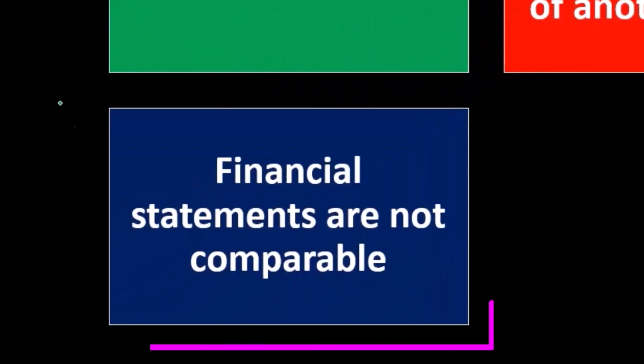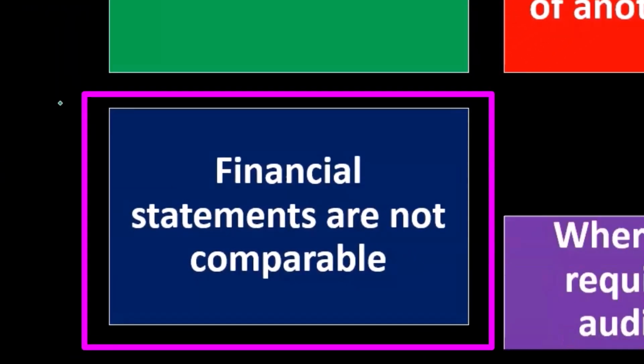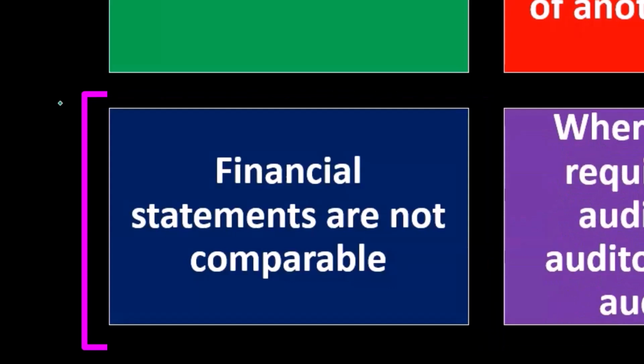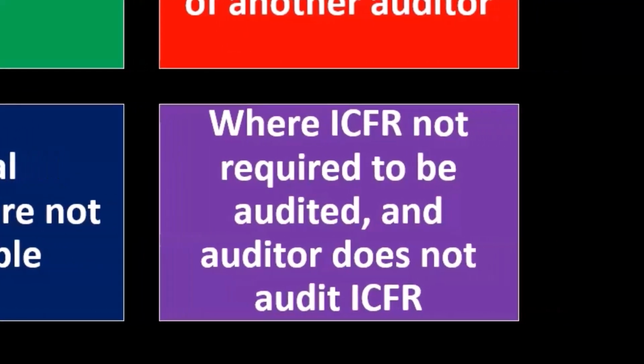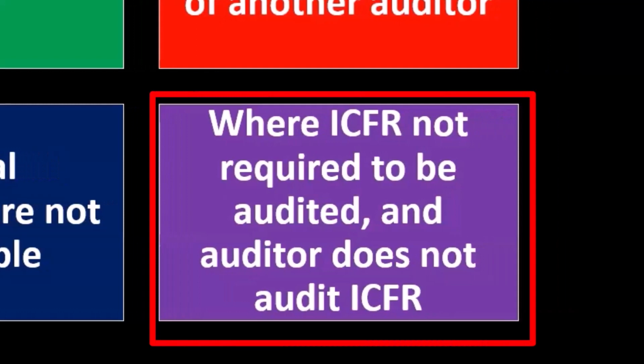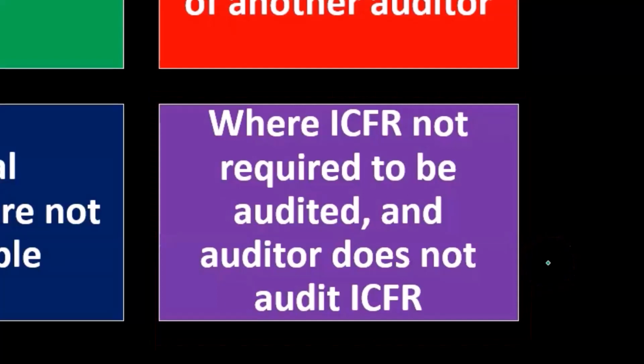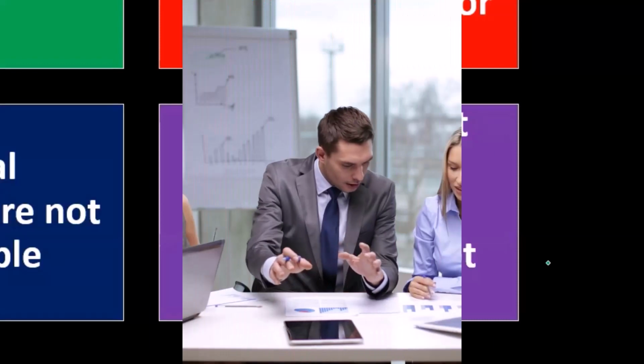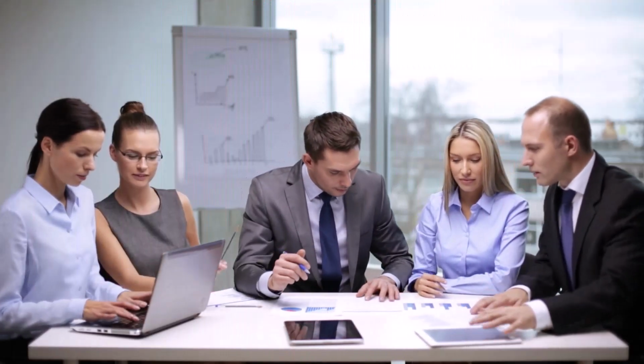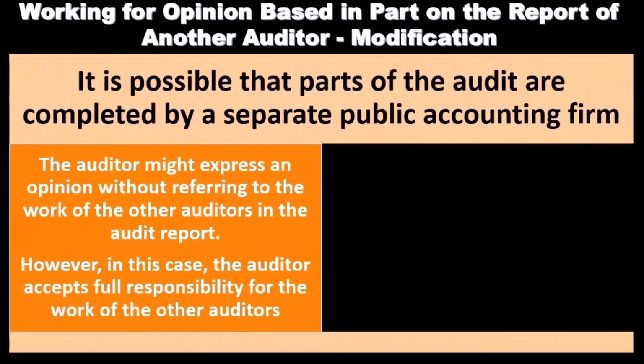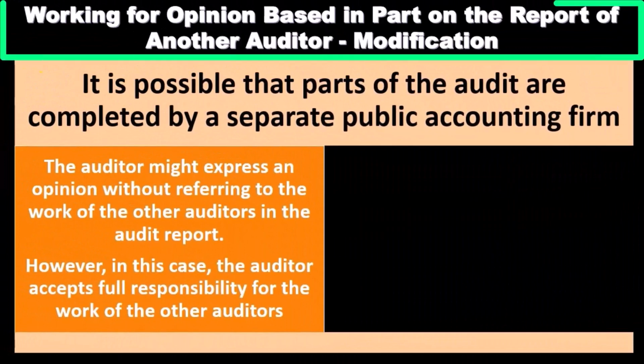Financial statements are not comparable, so if there's a comparability problem with the financial statements, that should be noted. Where ICFR is not required to be audited and the auditor does not audit ICFR. That's going to be the internal control. So normally they're required to be audited. If there's some kind of issue where they're not required to be audited, then that would be a modification to the report as well.